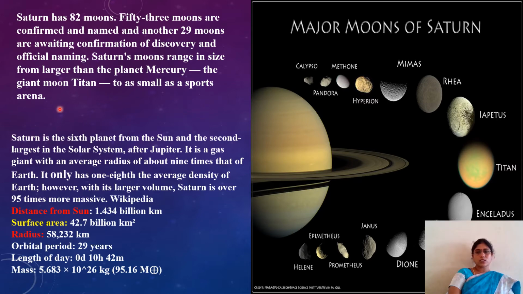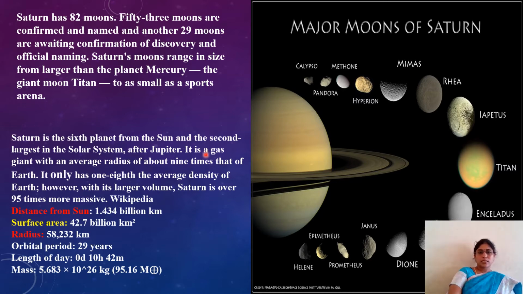The giant moon is Titan, the biggest among all of them. Saturn is the 6th planet from the Sun and the second largest planet in the solar system after Jupiter. Then what is the first biggest planet? Jupiter.